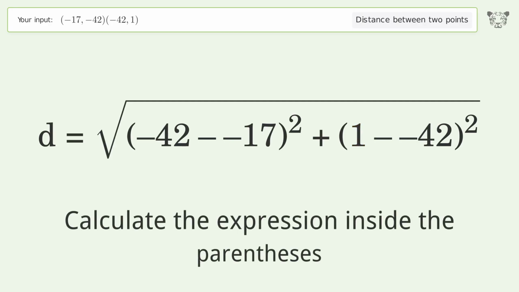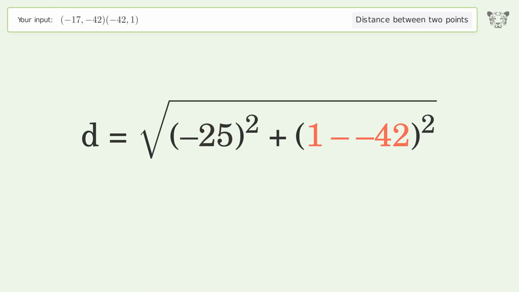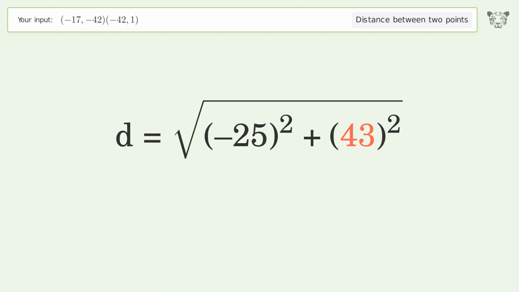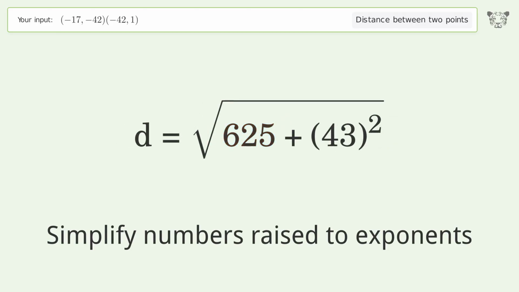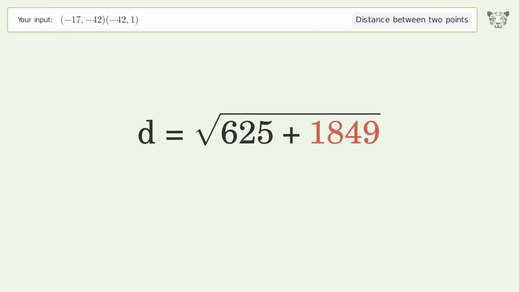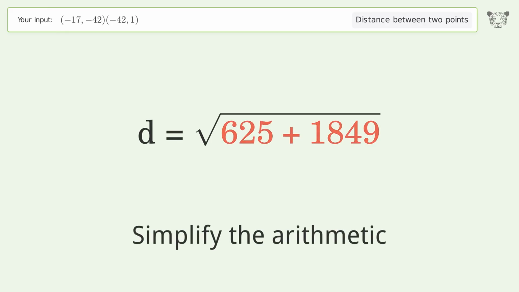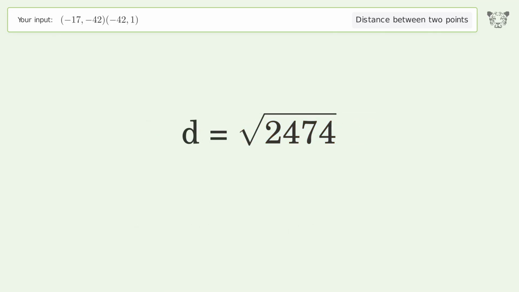Calculate the expression inside the parentheses. Simplify numbers raised to exponents. Simplify the arithmetic. And so the distance between the 2 points is the square root of 2,474, or 49.739.